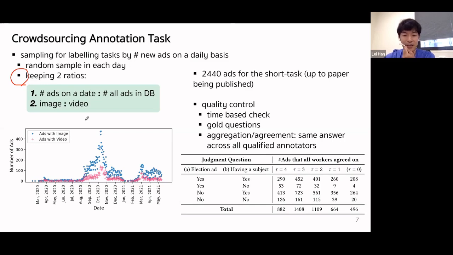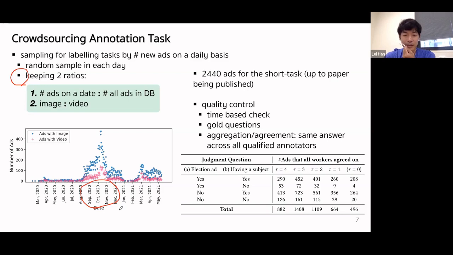From this distribution of new ads over time, we can see that the posted ads, either with images or videos, are significantly more numerous in September and October 2020 compared to other months. One explanation could be that the Queensland election was held on October 31st, 2020, so the numbers may reflect that around this date.